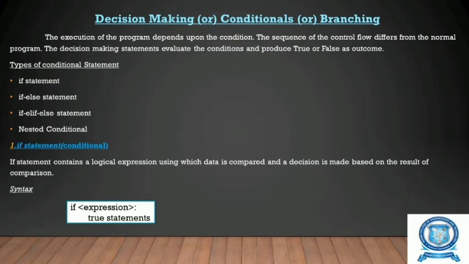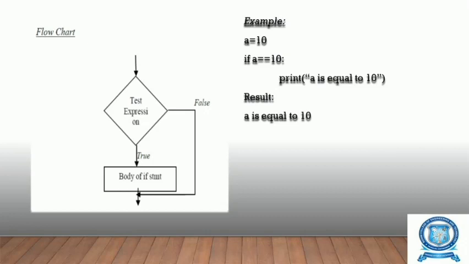If the condition is true, we are going to execute the true statements which are given within this if statement. If the condition is false, then it comes out of the if statement. It does not print any statements. Let us see an example. Here is an example: a is equal to 10. First we are initializing the value of a as 10. Then checking a condition: if a is equal to 10, then we are going to print a is equal to 10. So this is the if statement.